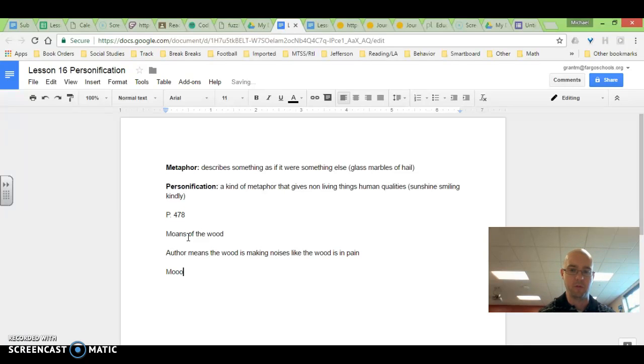And then for the mood that it sets, it adds a feeling of fear up here. So personification also adds to the mood of the story.